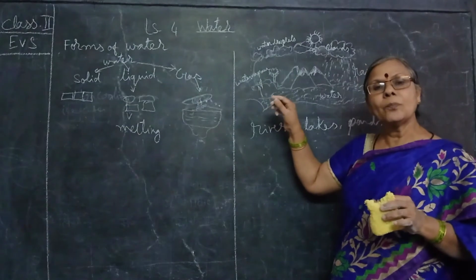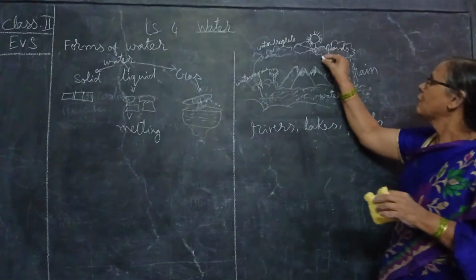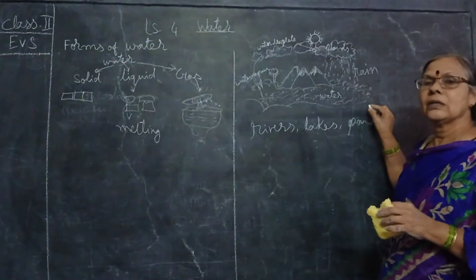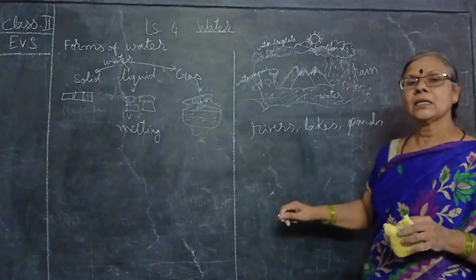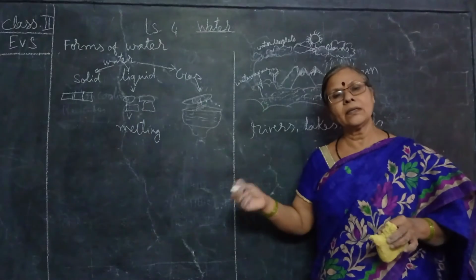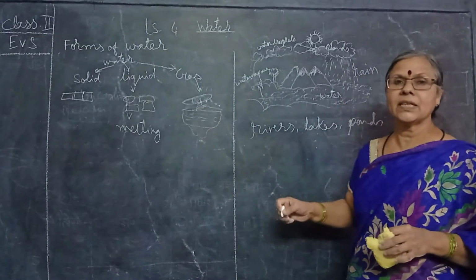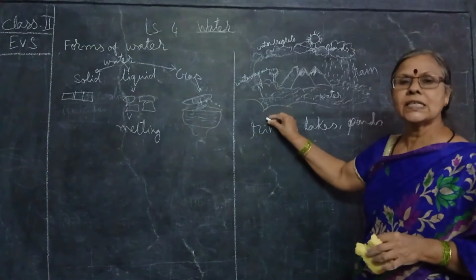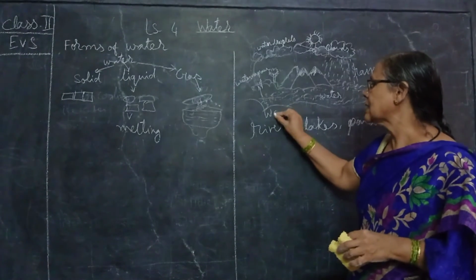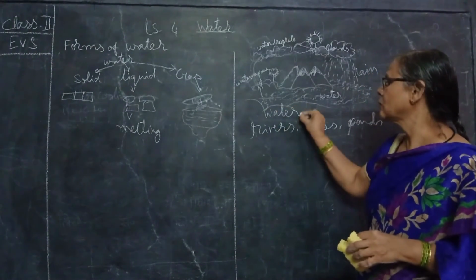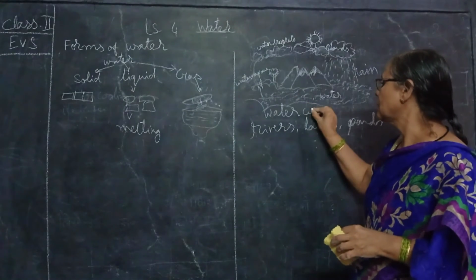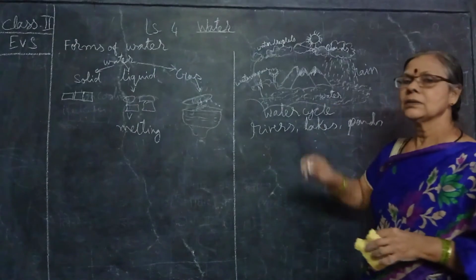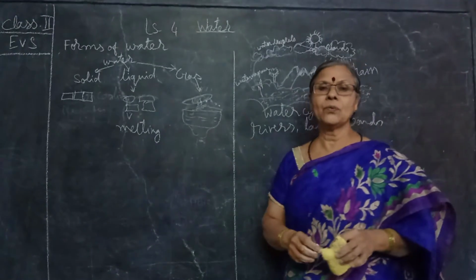When the bigger droplets become heavier, that will fall down in the form of rain. So this process is continuously going on in nature again and again. So this process is called water cycle. Have you understood about the water cycle?